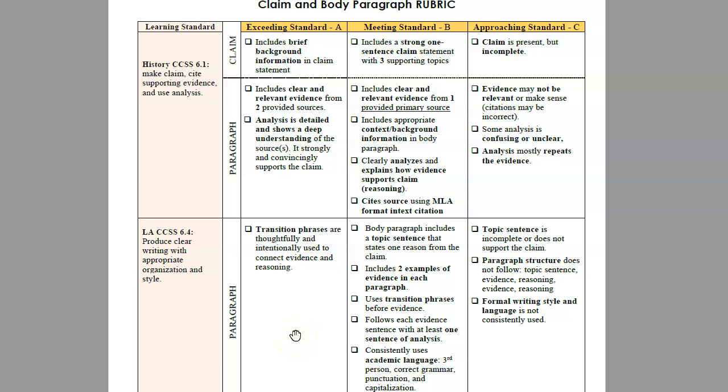Your body paragraph is also looking at the clear writing style and making sure that you have your topic sentence followed by 2 examples of evidence. You're using transitions. At least 1 sentence of analysis follows the evidence, and you use academic language. The element that exceeds standard is making sure that your transitions are very thoughtful and intentional, which makes very clear the connection between evidence and reasoning.